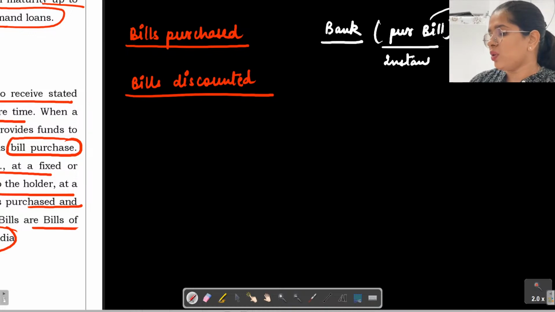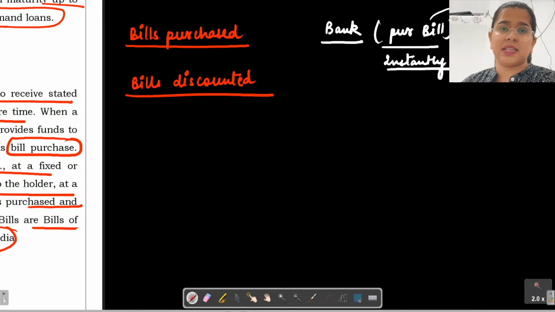That means there is no time lag between me receiving the payment, as a bank. So if as a bank I have discounted the bill, I can get the payment instantly. So that is something which we call the bills purchased.